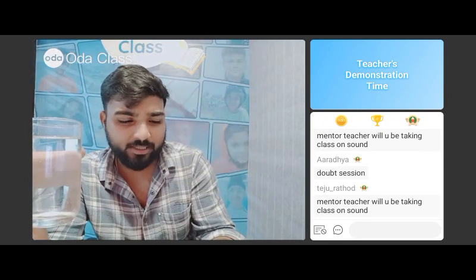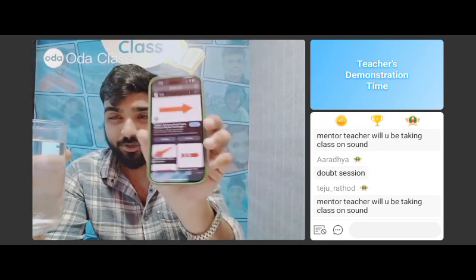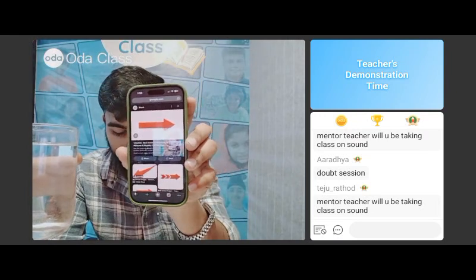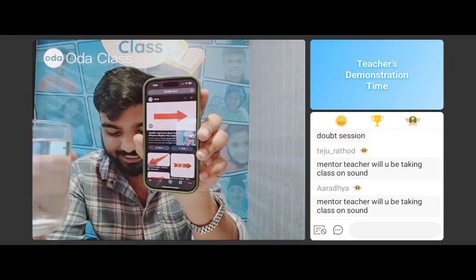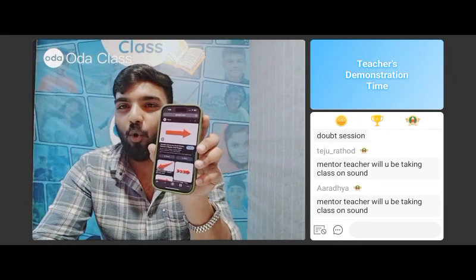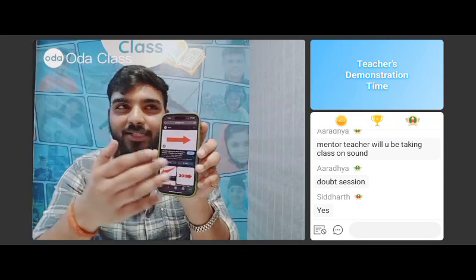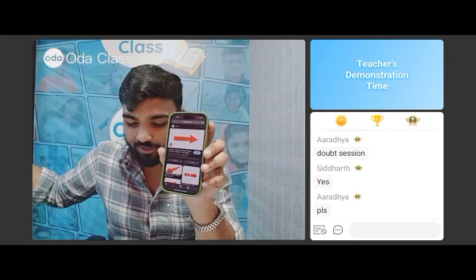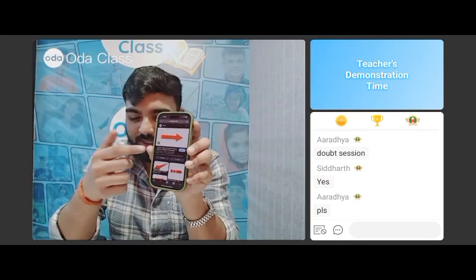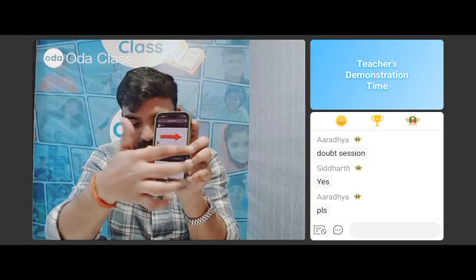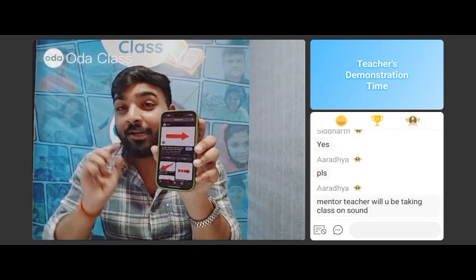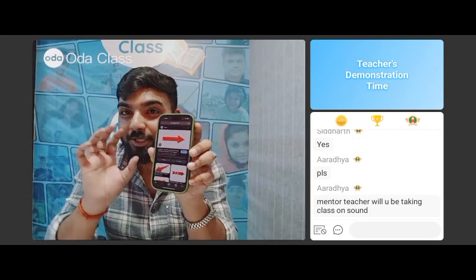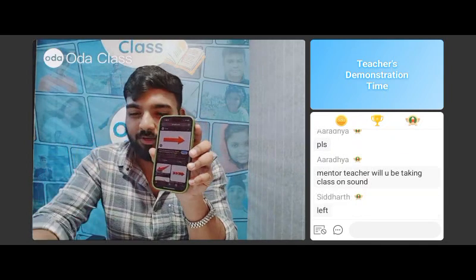Okay, let me reduce the brightness a little bit. Can you see the arrow right now, बच्चों? Tell me. Yes. Now guys, this arrow right now is moving towards the right direction. Yes or no? It is moving towards the right direction, बच्चों. हाँ या ना? Right? It is moving towards the right. Now refraction is going to reverse the arrow.